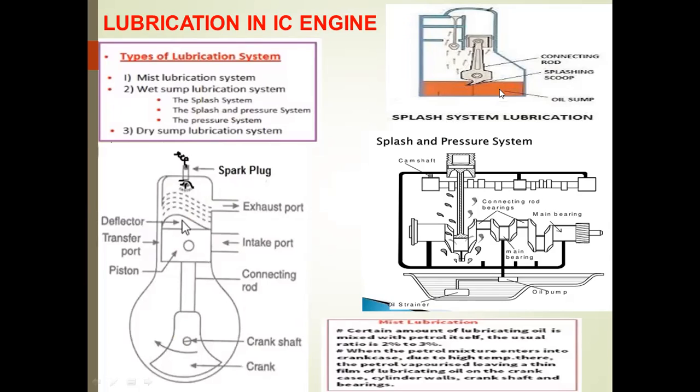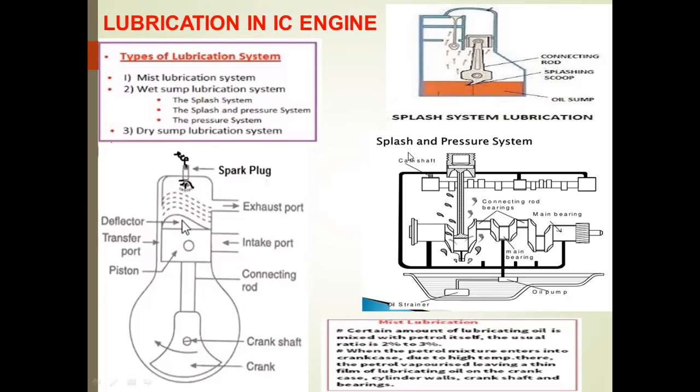Here, oil is present in the sump. From the sump, the engine cylinder, connecting rod, crankshaft, piston, and piston rings are lubricated. In the design of the connecting rod, there is a splashing scoop. The purpose of the splashing scoop is to lift the oil to the upper portion of the cylinder head. That is why the splash type lubrication system uses this type of scoop. If the oil goes to the upper portion, it maintains and reduces the temperature, and we also get lubrication for the engine parts.